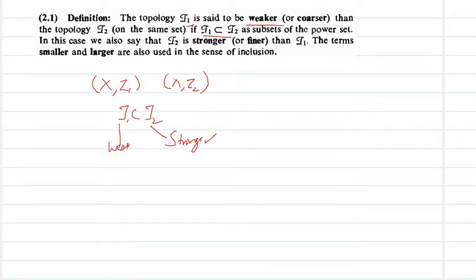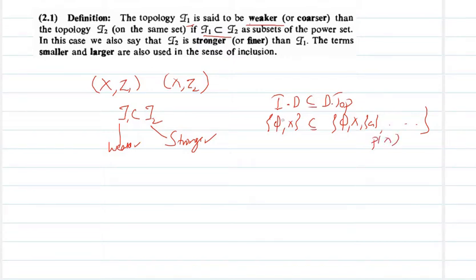this one is the weaker topology. For better understanding, we know the indiscrete topology is contained in the discrete topology. Clear? Why? Because the indiscrete topology has only two sets, empty set phi and X, but the discrete topology has phi, X and every singleton set, etc., that means the power set. So the indiscrete topology is the weaker topology and tau2, that is the discrete topology, is the stronger topology.